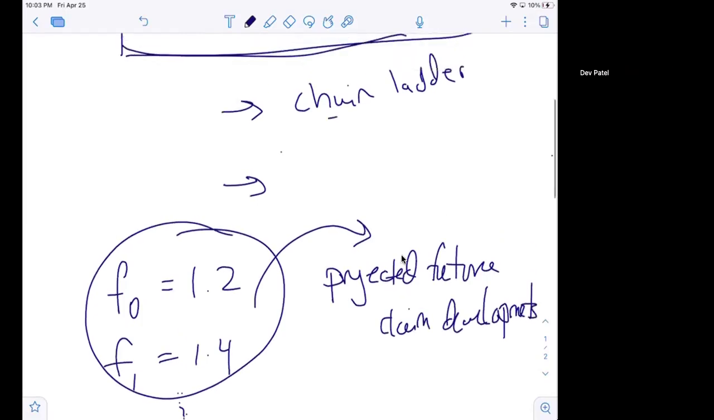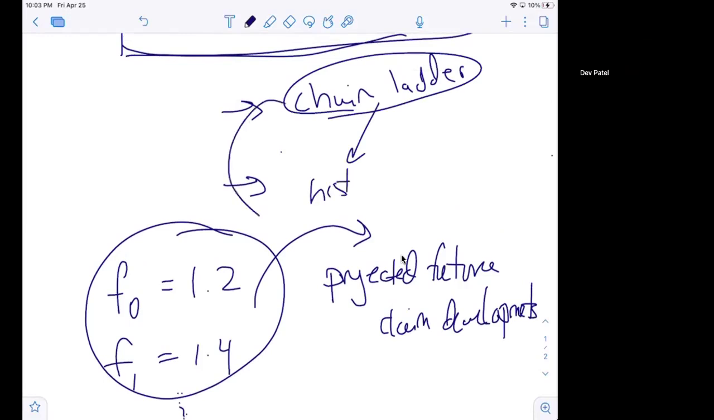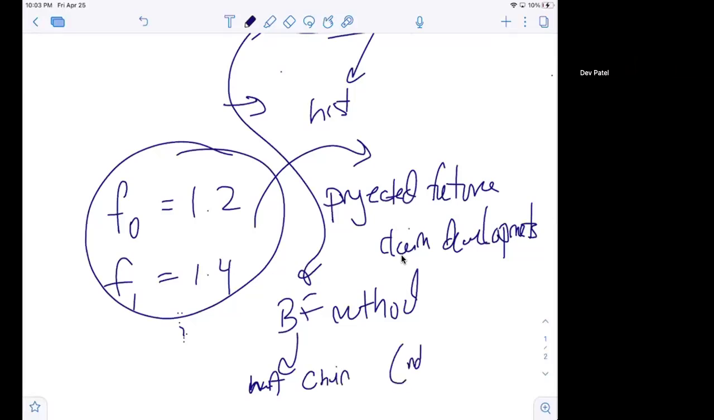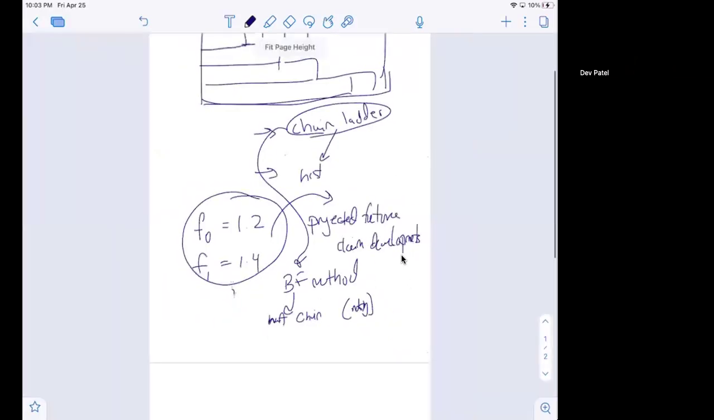And one of the things about chain ladder is that it only uses historical data. When we go later into the BF method, we'll see that it uses a weighted average of the chain ladder estimate as well as the prior estimate, which is some industry data. So it has some balance between both industry and historical data. But chain ladder is strictly historical, just using the past development factors, what it has seen and observed in the past to project the future.